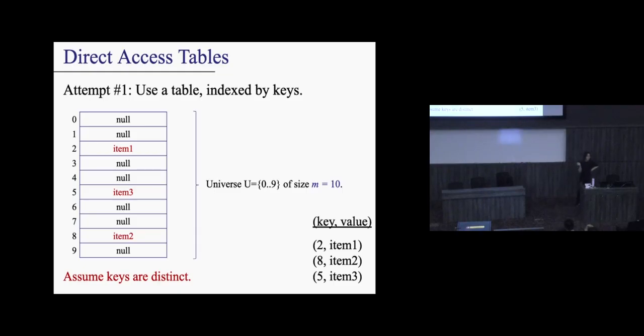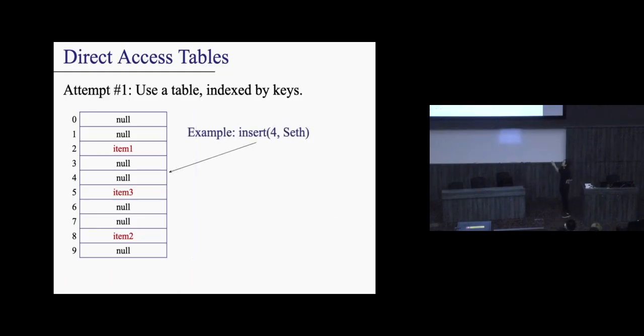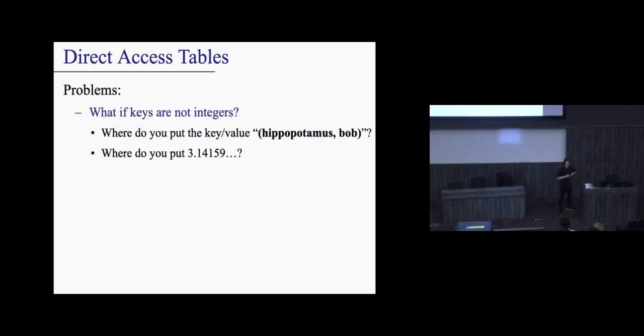So here's a possible attempt, and it's a nice thing to do if you know for a fact that your problem has this nice structure. Then that's probably the best approach. This is O(1) for lookup, O(1) for insert, O(1) for delete. We agree? Make sense? So for example, let's say that we want to insert Seth as key 4. What we could do is just go to the 4th location and place Seth there. So this is O(1) insert, O(1) search. It's also O(1) delete. You can go there and remove Seth in O(1) time.